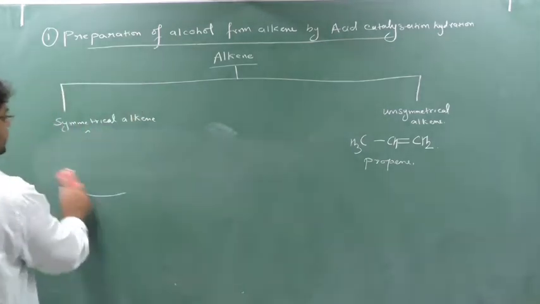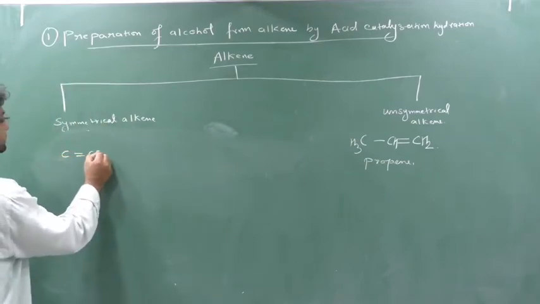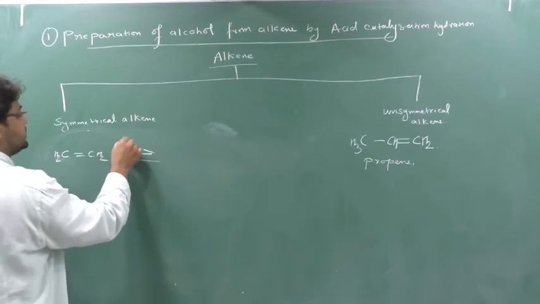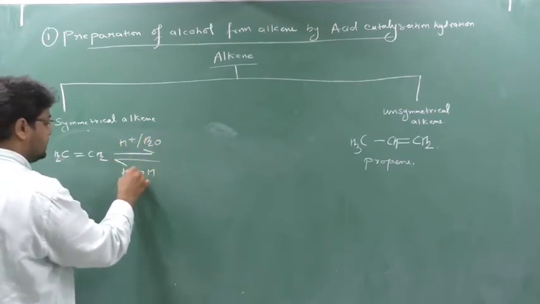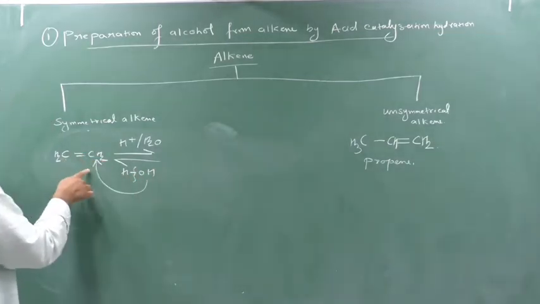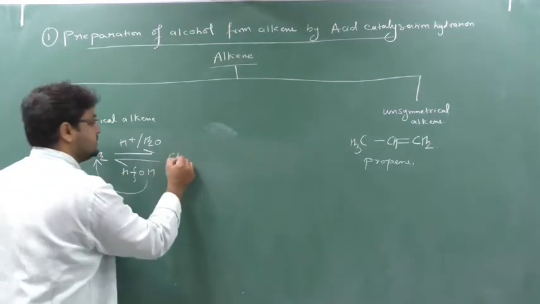Now see here, we will go according to your textbook only. So there was a symmetrical alkene. Clear? And I am doing the acid catalyzation, H2O. So it will form H and OH. This also breaks, and this OH will attack here. When it attacks here, this pi bond breaks and enters into this. So it forms what here? CH2.